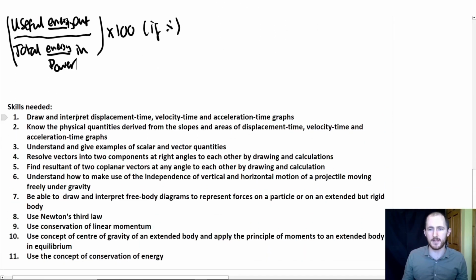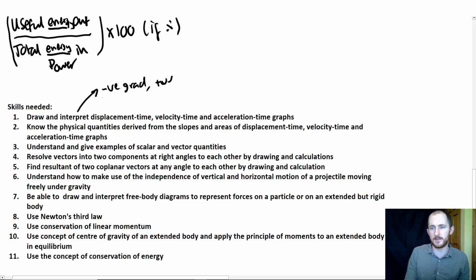You need to be able to draw and interpret displacement time, velocity time, and acceleration time graphs. So, what does this mean? By interpret, they want you to know what happens if it's a negative gradient, positive gradient, or zero gradient. So ask yourself those questions. What does it mean if each of these has a negative gradient, a positive gradient, or a zero gradient?